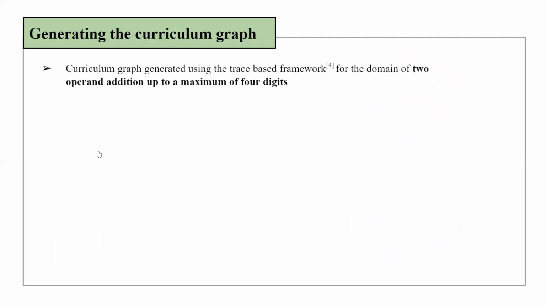The curriculum graph for the domain of two-operand addition up to a maximum of 4 digits was generated using the trace-based framework proposed by Anderson and others. Here, actions taken to solve a problem are labeled to build an execution trace, and the traces are then ordered to build the concept graph.